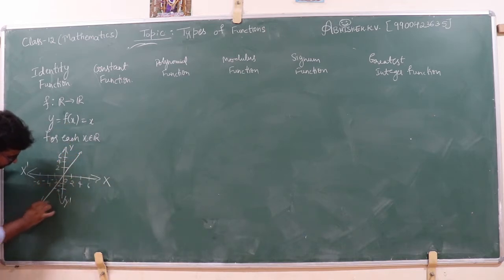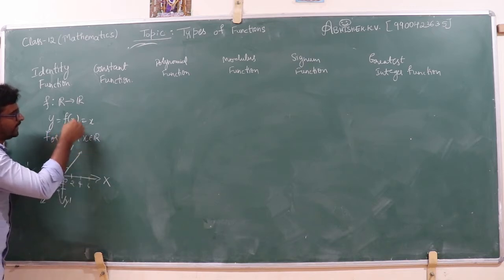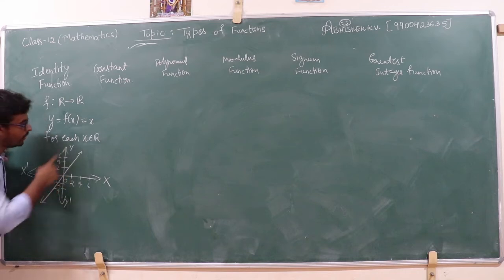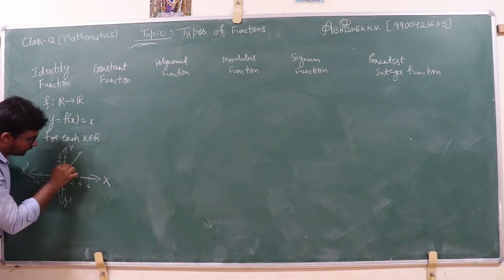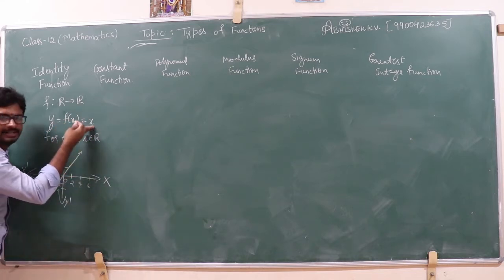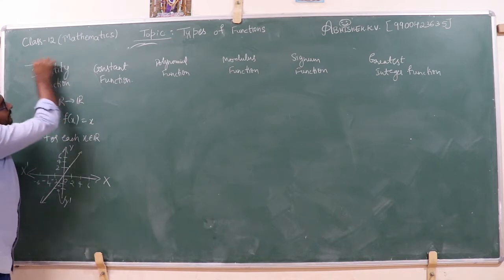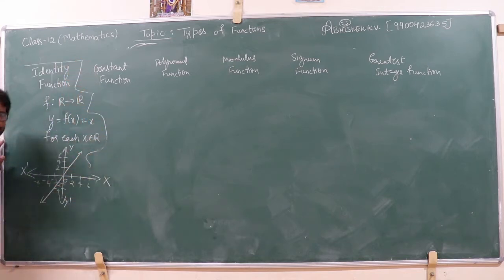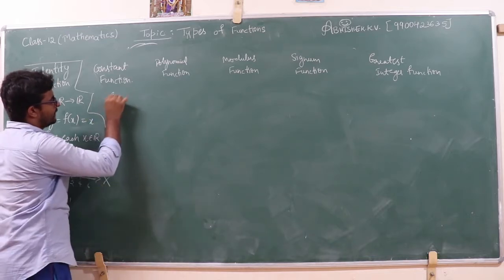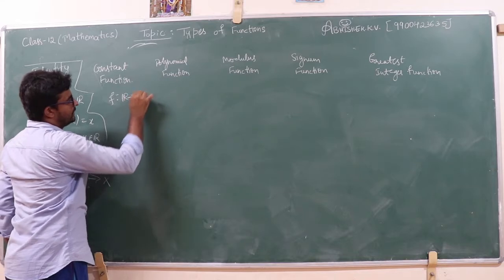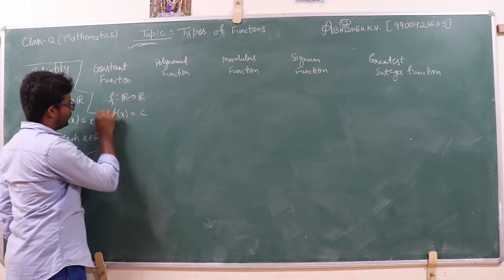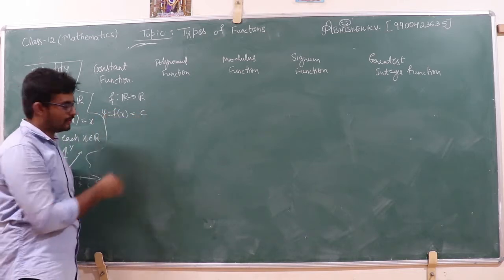See how it comes. If I put x is equal to 0, what is f of 0? This is equal to 0. If I put x is equal to 2, I get 2, then 3 gives 3, 4 gives 4. For any real number, you will get the same number. So this is what? This is an identity function. Then I move on to the constant function. See, if I consider a function from the set of real numbers to the set of real numbers such that f of x is equal to c, y is equal to f of x, this is equal to c.